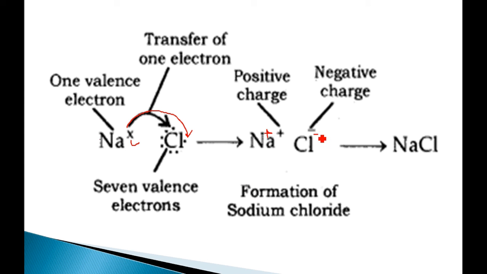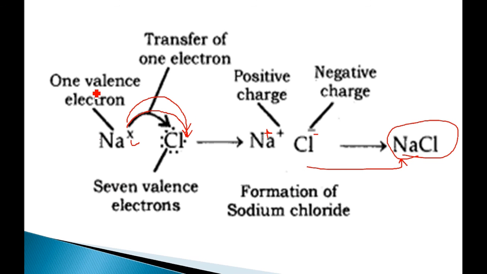Then what happens next? Both have opposite charges, one gained and one lost, so it will form NaCl. So this is an ionic compound, NaCl, and it is formed by the transfer of 1 electron from sodium to chlorine.